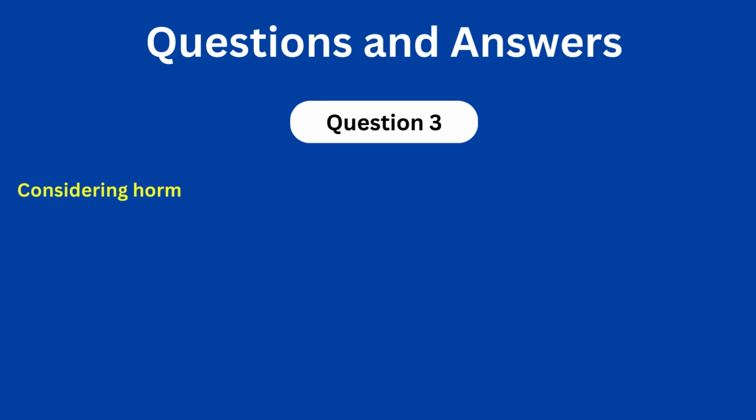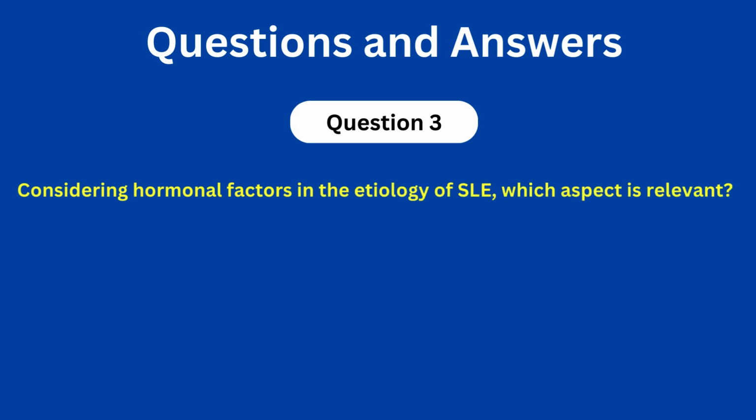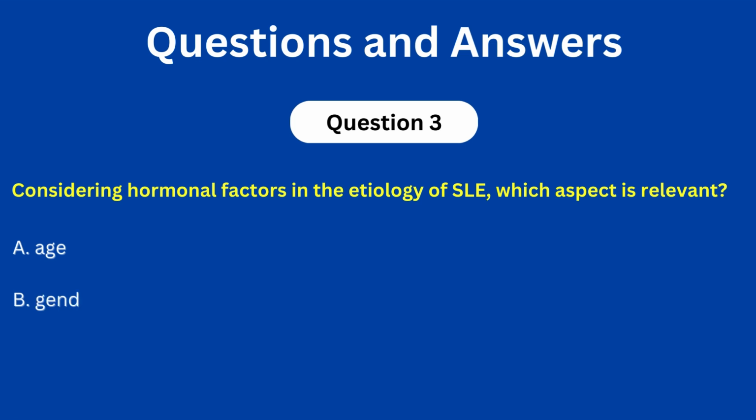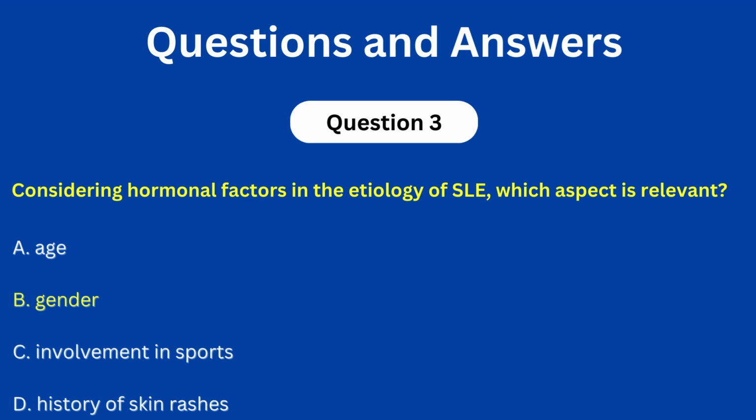Question number 3. Considering hormonal factors in the etiology of systemic lupus, which aspect is relevant? A. Age. B. Gender. C. Involvement in sports. D. History of skin rashes. The correct answer for this question is B.